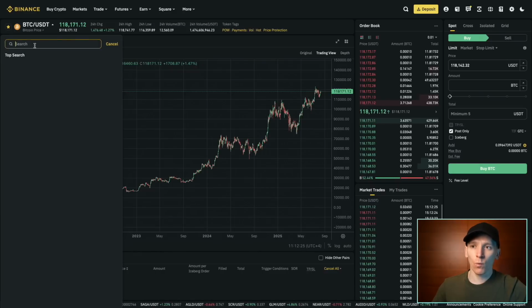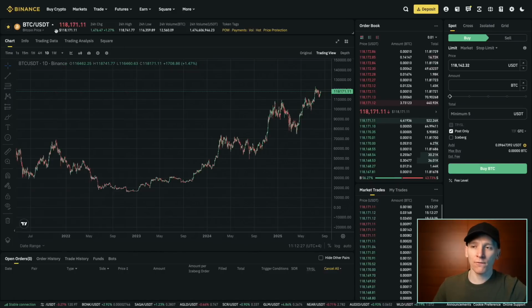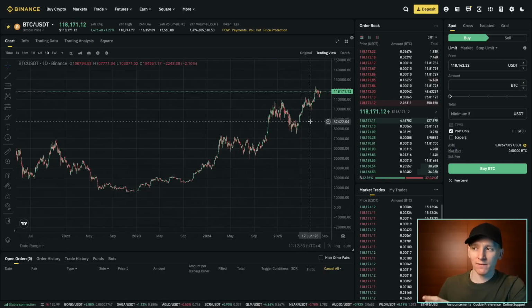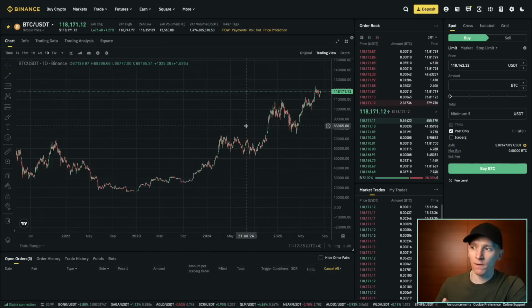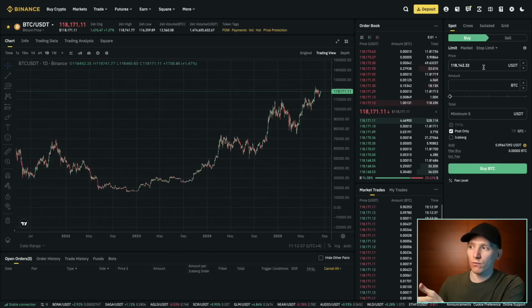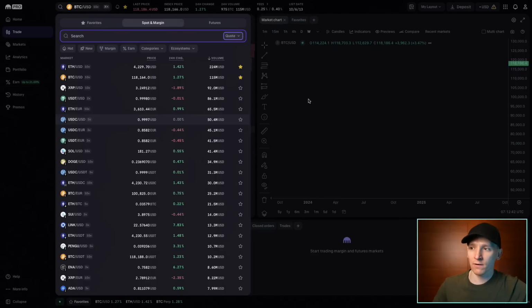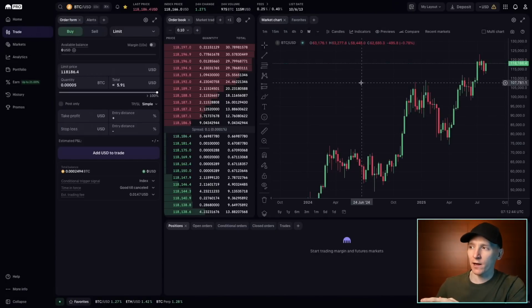But Binance has way more coins listed. So if you can't find it on Kraken, you may be able to find it on Binance. Now, in terms of the layout of these trading screens, it's all exactly the same. Everything's standard in terms of crypto trading. You've got a chart, you've got your order book, and then you can input your orders here, market orders, limit orders, many other order types. And it's exactly the same for Kraken as well. It's just a slightly different layout, but you can change it.